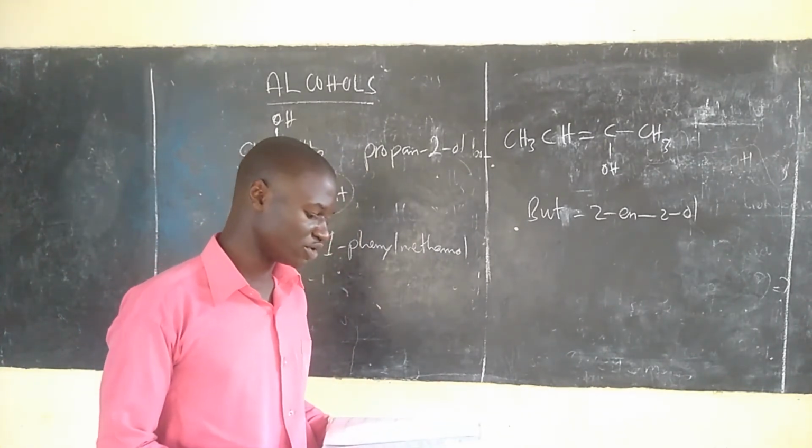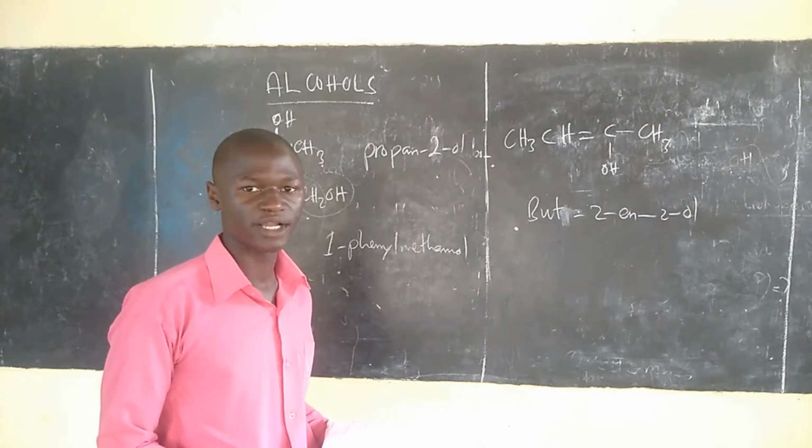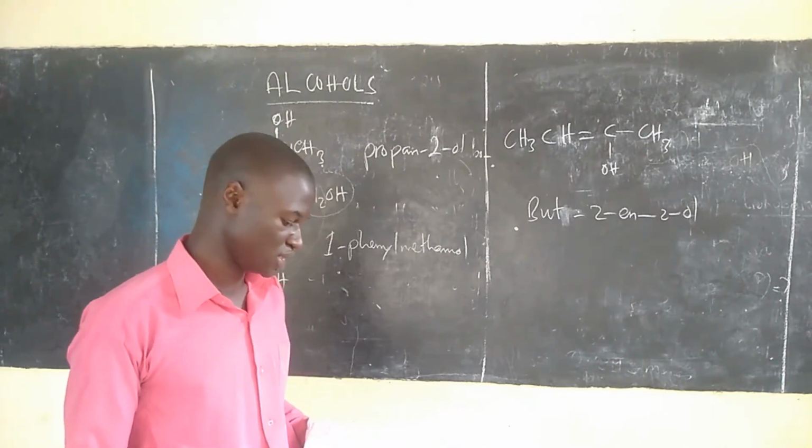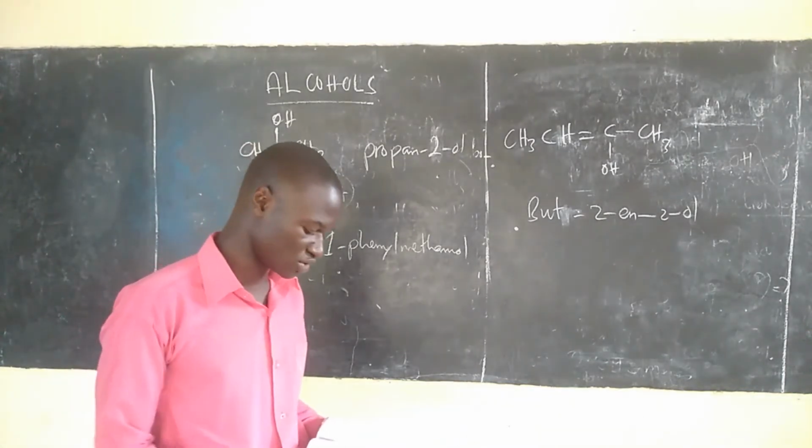Kwa hivyo ndivyo ambavyo nomenclature of alcohol inakuwa.